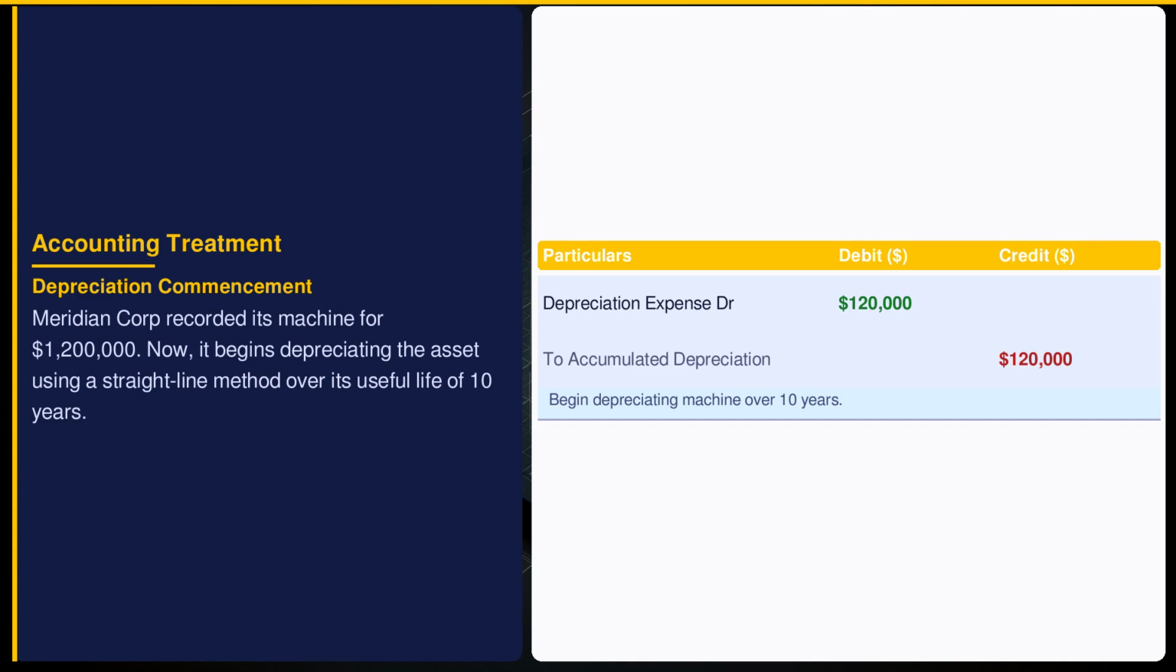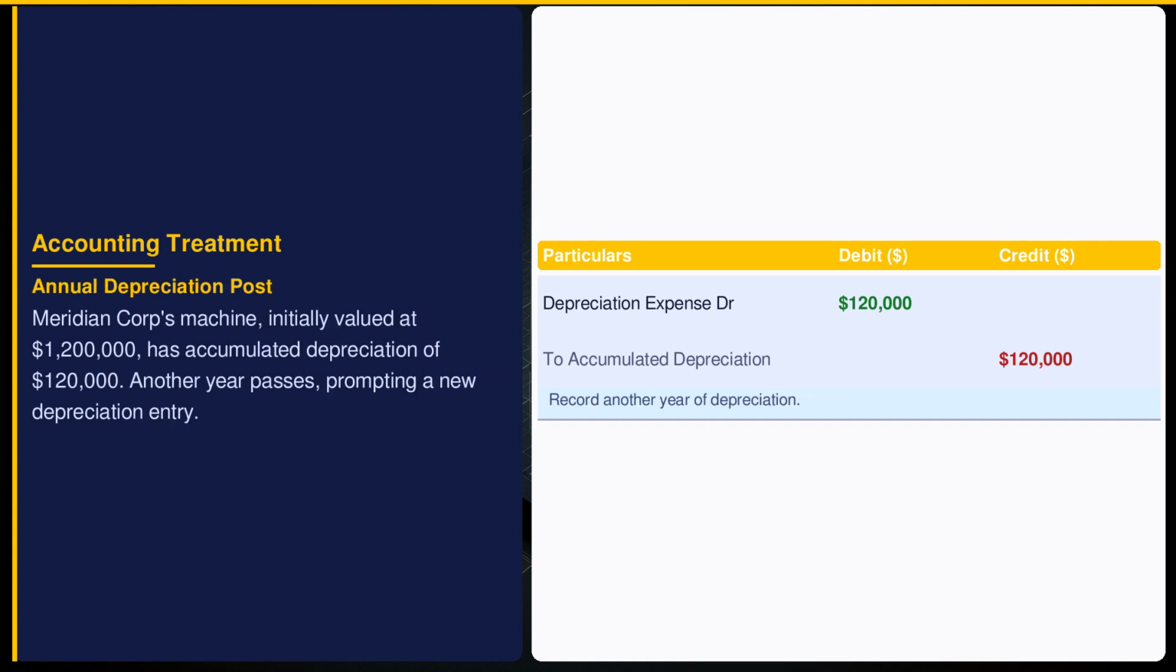Under IAS 16, Meridian Corporation must allocate the machine's cost over its useful life. The $120,000 annual depreciation expense reflects the wear and tear of the asset and impacts the income statement, reducing profits. The accumulated depreciation grows on the balance sheet, showing asset value consumption.